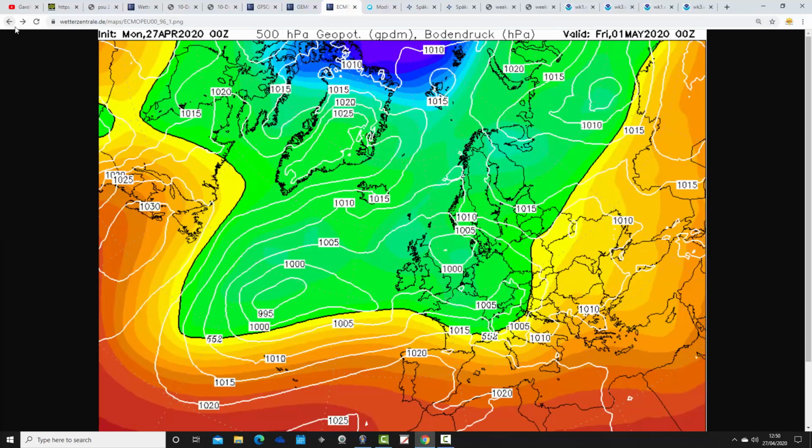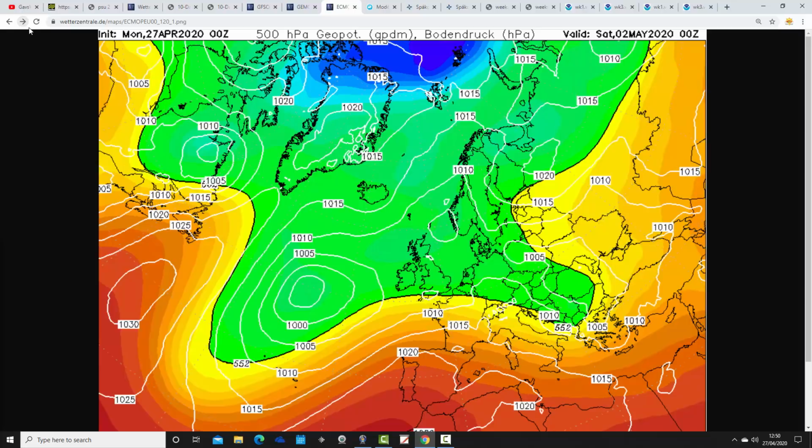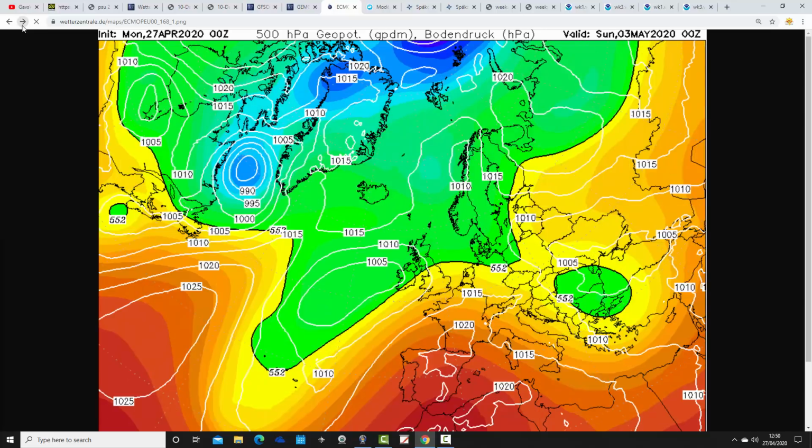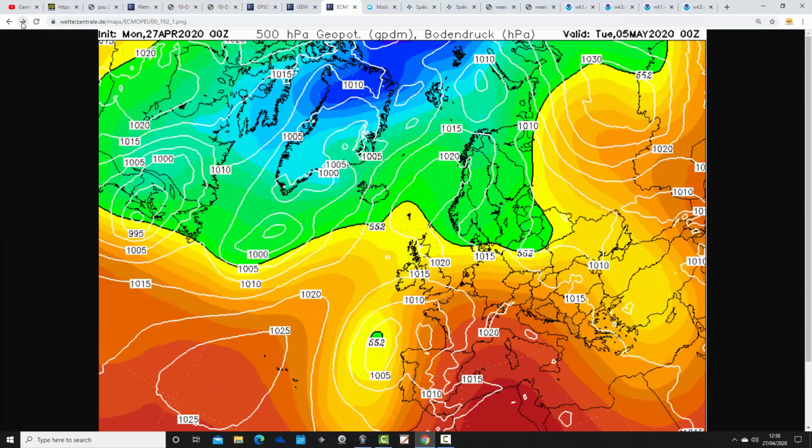So let's see where we are. There we go. So we've got Thursday, 30th of April, and again, low pressure is dominating. So unsettled, showers along with spells of rain as we move into the second half of the week. Then moving through into the weekend, we continue to look quite unsettled, with low pressure never too far away. But early next week you start to get a little bit more of a ridge developing across France. We saw it on the 500 millibar height anomaly chart, and that starts to allow some real warmth to start pushing northwards from Spain and the southern Med.